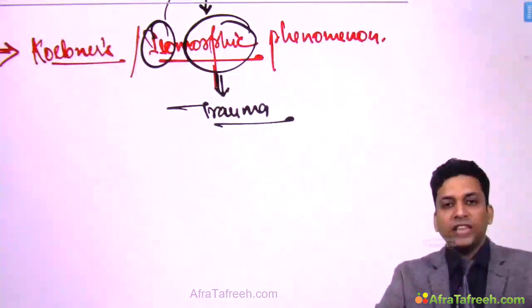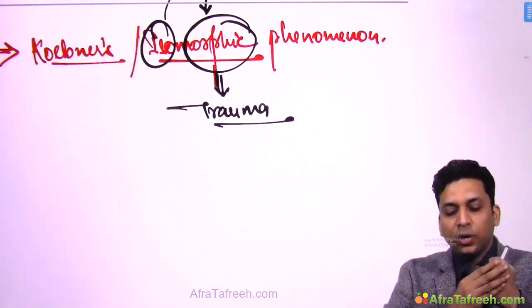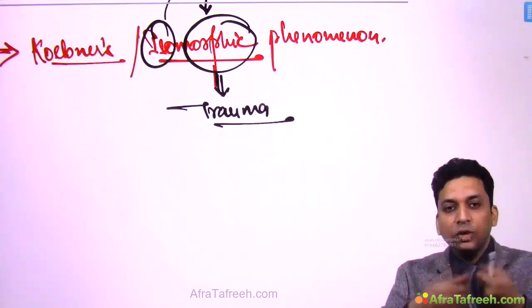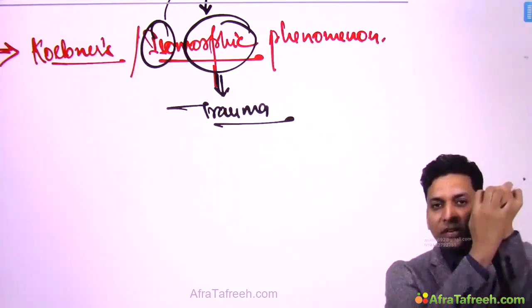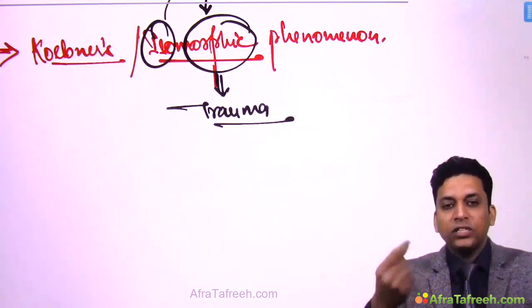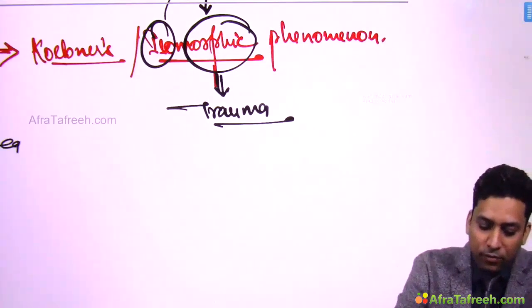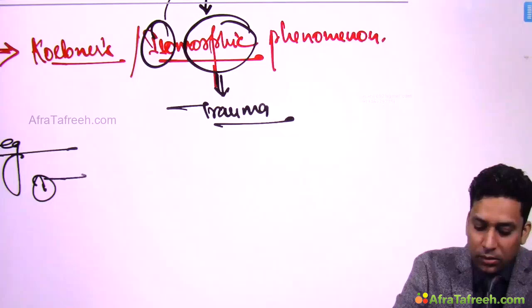So in these patients, what is happening, that wherever the trauma occurs or friction occurs, disease activity starts and new lesions might develop at that site. So if the patient has scratched and at the site of a scratch, if the new lesions develop, that is known as Koebner's phenomena. Okay, now this can be seen in so many conditions. So these are the examples of Koebner's phenomena. Like first one is true.